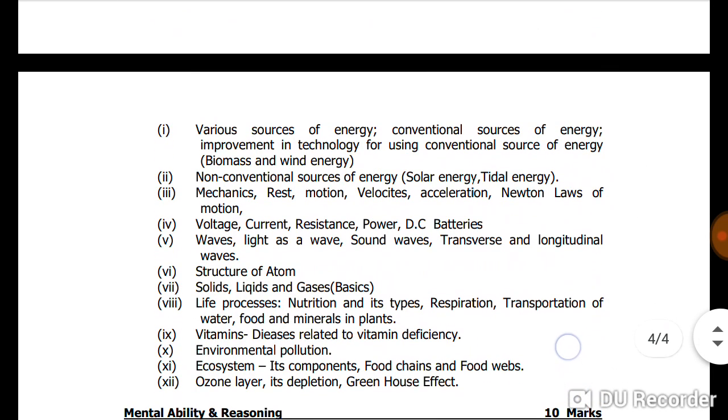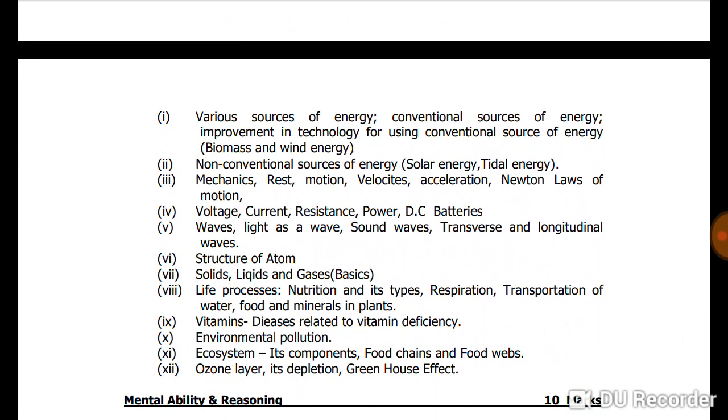General science consists of 15 marks and topics included in general science are various sources of energy, conventional source of energy, improvement in technology for using conventional source of energy, biomass and wind energy, non-conventional sources of energy, solar energy, tidal energy, mechanics, rest, motion, velocities, acceleration, Newton's laws of motion, voltage, current, resistance, power, DC batteries, waves, light as a wave, sound waves, transverse and longitudinal waves, structure of atoms, solids, liquids and gases, basics, life processes, nutrition and its types, respiration, transportation of water, food and minerals in plants, vitamins, diseases related to vitamin deficiency, environmental pollution, ecosystem, its components, food chain and food webs, ozone layer, its depletion, greenhouse effect.